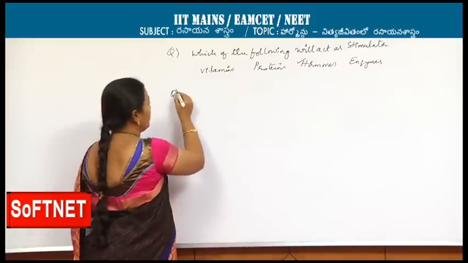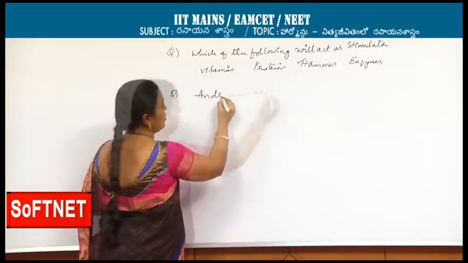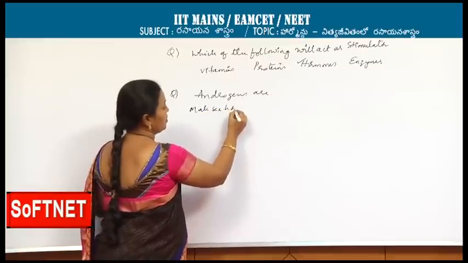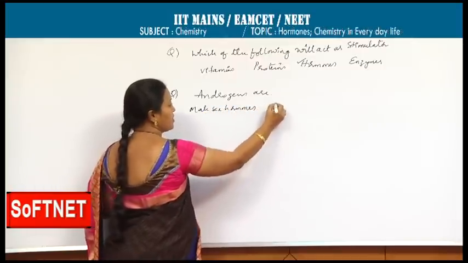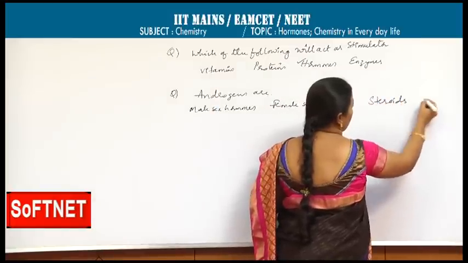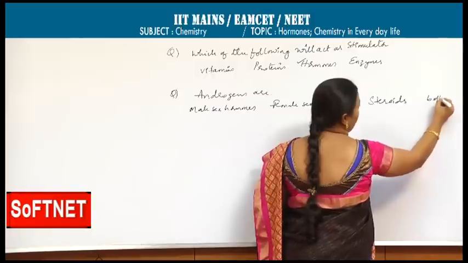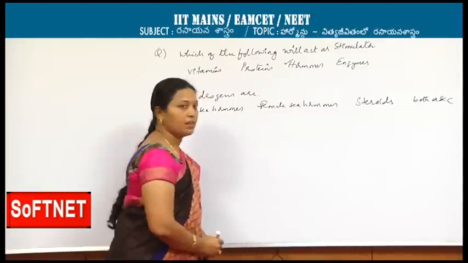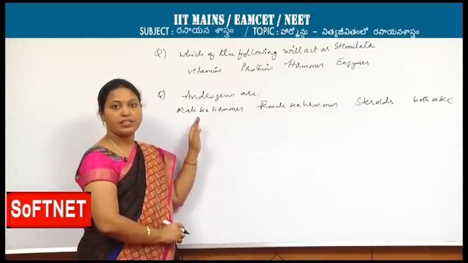Next the question. Androgens are: male sex hormones, female sex hormones, steroids, both A and C. Androgens, as we discussed, are sex hormones.